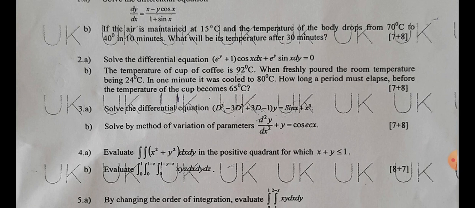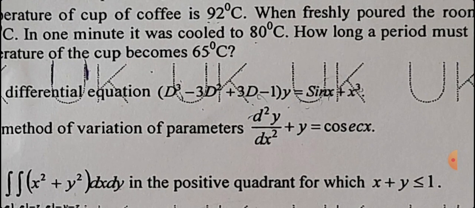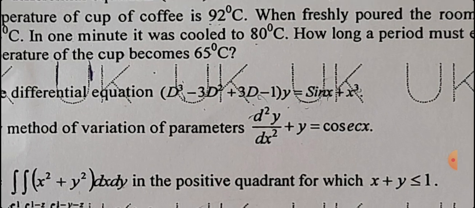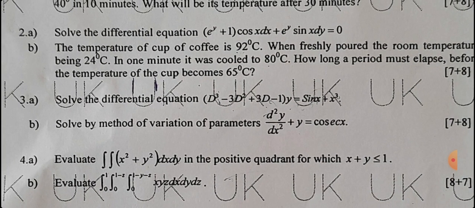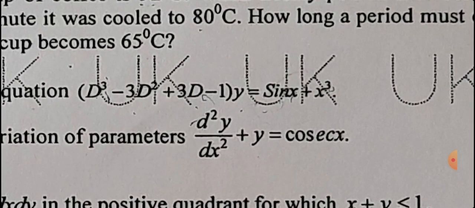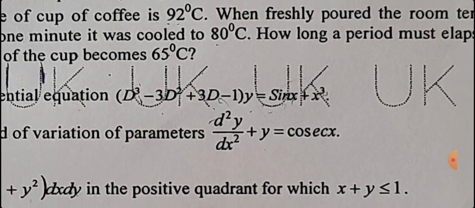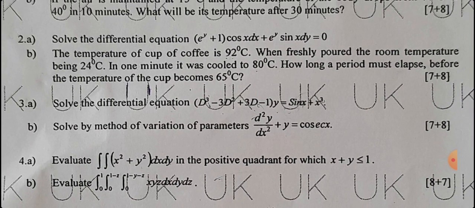Third a bit. Solve the differential equation (D cube minus 3D square plus 3D minus 1) of y equal to sin x plus x cube. First you calculate the complementary function, then you go for the particular solution. The right-hand side splits into two parts, one for sin x and another for x cube. One looks like sin ax and the other looks like x to the power of k. So you calculate that particular solution and directly you can find the answer.